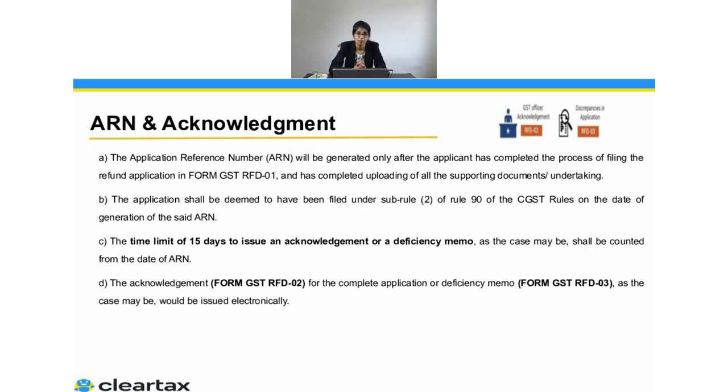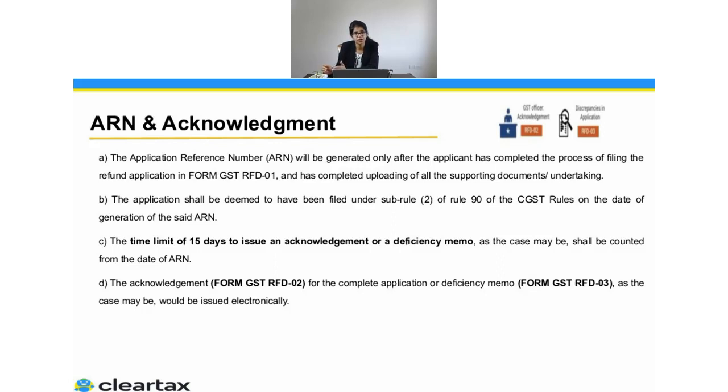That is allowed. Another question comes in: can I have 1 month of this quarter, for example, March 2020 and April 2020? Can I file the refund application for these 2 months together? The answer is yes, you can do that, because there's a recent clarification given by the department where they say even if it's across financial years, you can file the application together. So that is allowed. Now you receive the ARN, which is the application reference number. Now what will happen? This will go to the proper officer. The proper officer will look into the application and the supporting documents submitted by you.